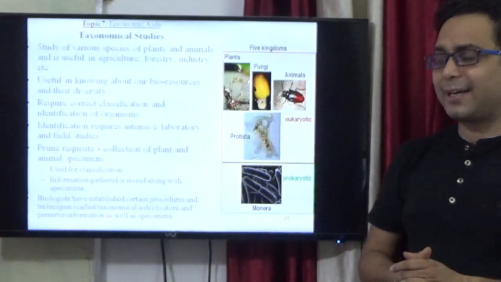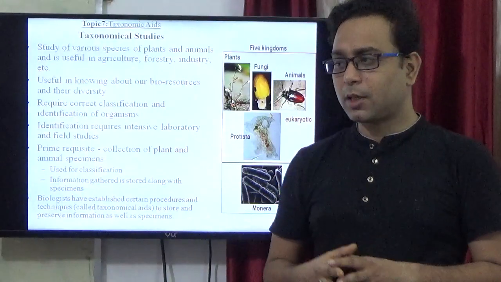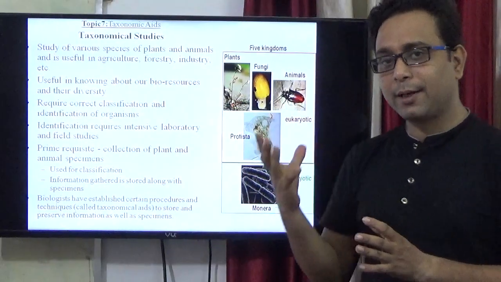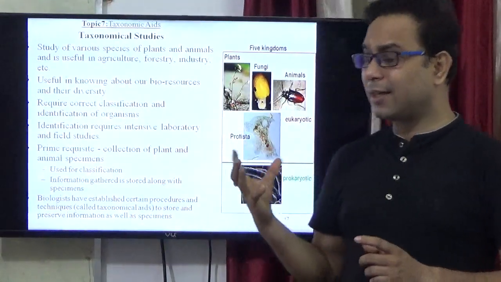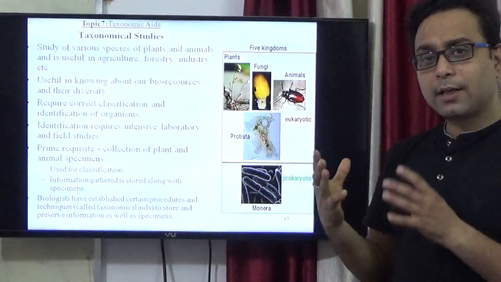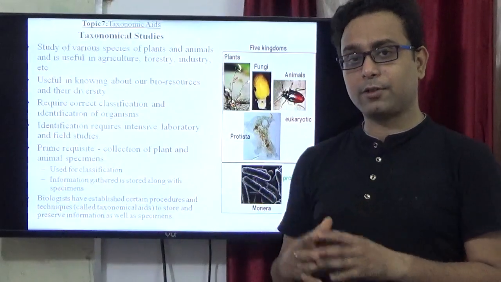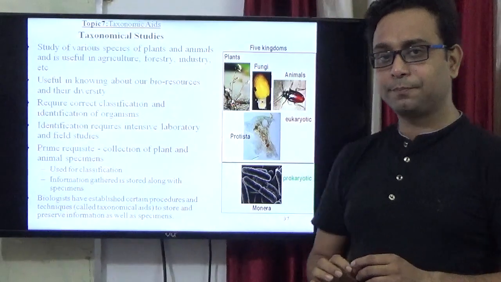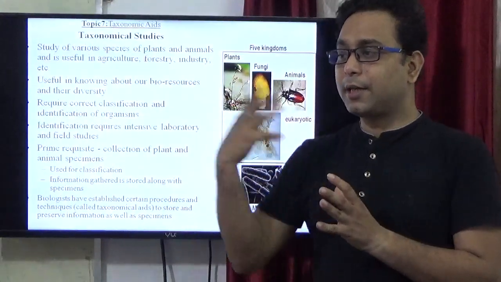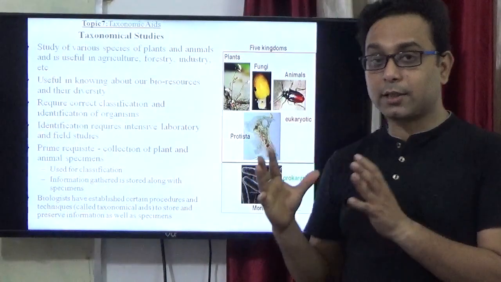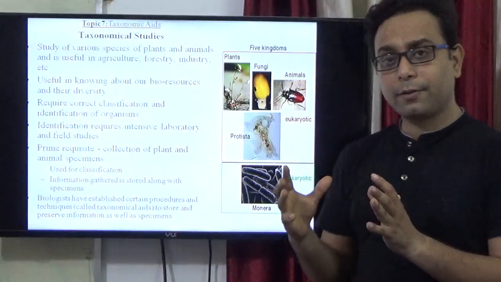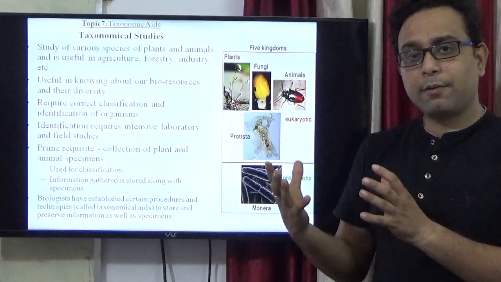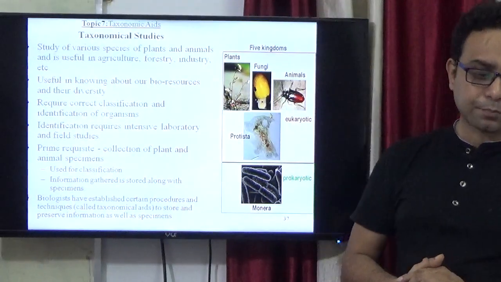Like you know, in West Bengal the Sundarban is very famous for the Royal Bengal tiger. Darjeeling is very famous for its tea, because of that particular biodiversity. If we did not know that tea is produced in Darjeeling, Darjeeling would not be famous. Biodiversity is important not only for fame but also for its economic aspect.